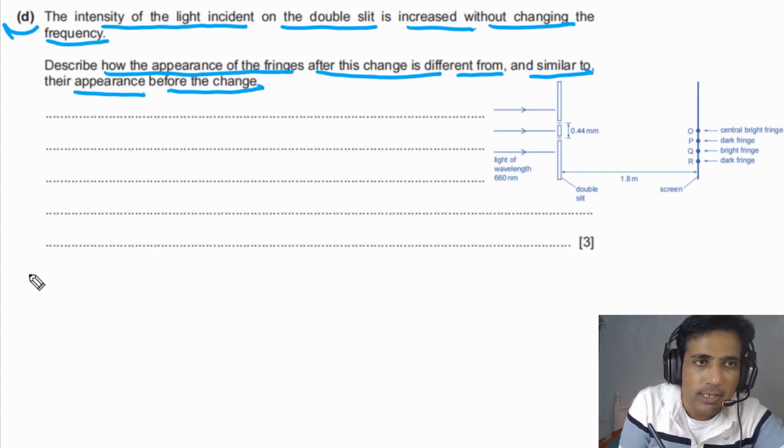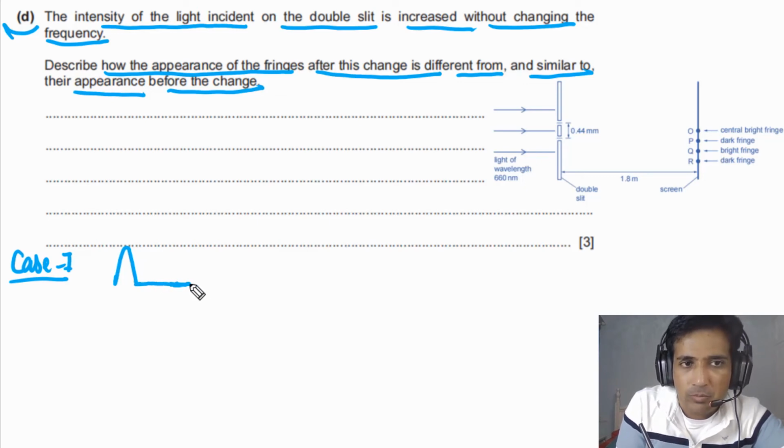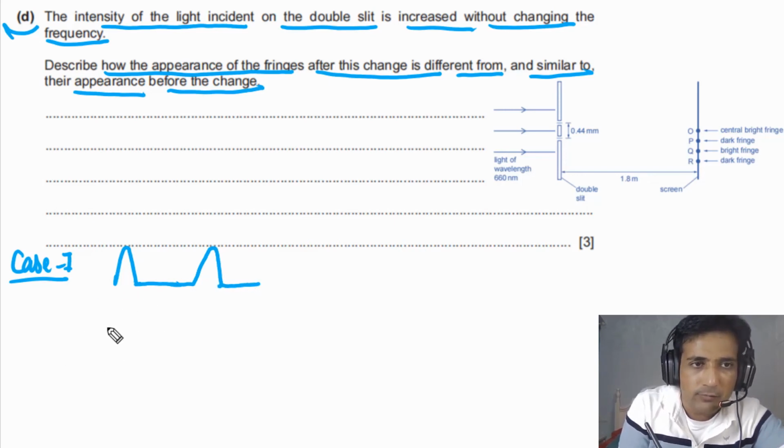First thing you need to understand, we can say the first case. I will write here case 1. In case 1, let's say we have the intensity of the light as this. So this is the intensity, the amplitude of the wave. Two waves, when they meet at one point, will form a bright fringe or a dark fringe. So first of all, we will take these two waves. When they are in phase, they meet at one point.